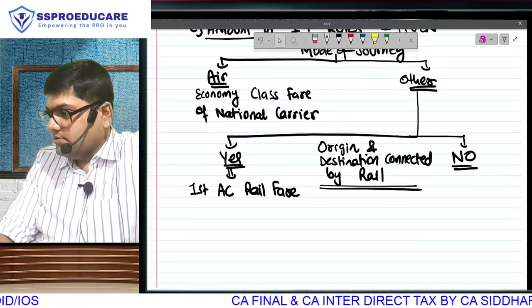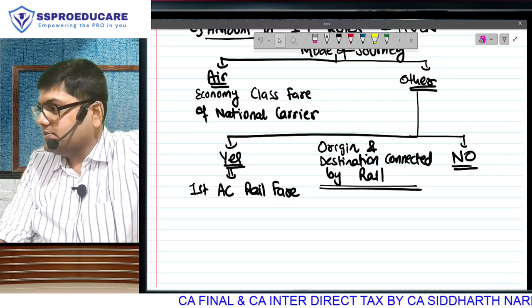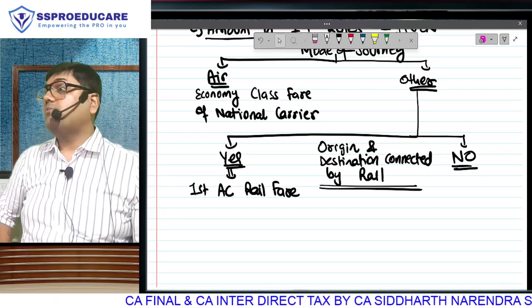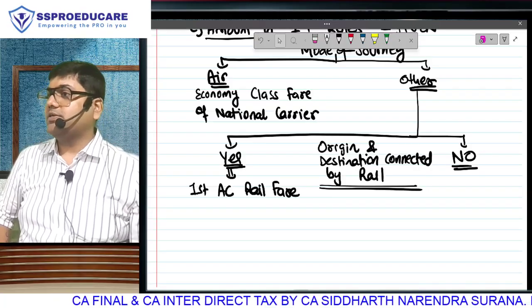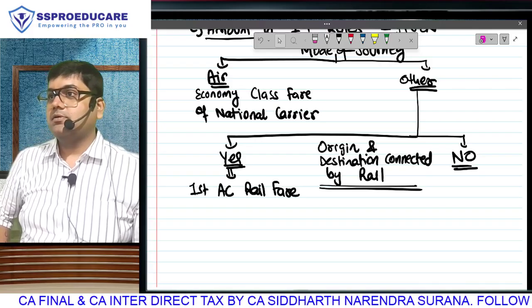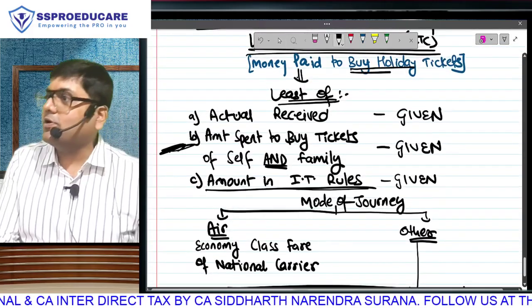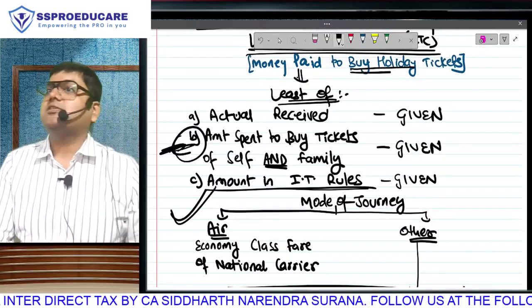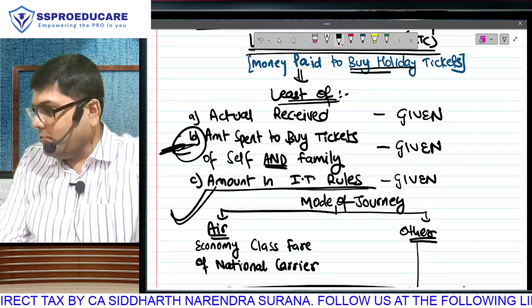Everyone is with me? Listen, so true or false, it is compulsory to travel by first AC? No sir, if your question is that I travel by 3 tier AC, I travel by general coach, 200 rupees unreserved seat, wherever there is place that is your place. Listen, in that case this second amount will be lower, no? So the third amount is first AC rail fare, but if your actual expense is only 400 rupees, so exemption will be whichever is lowest. I hope you are understanding.